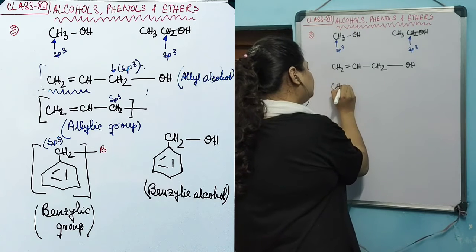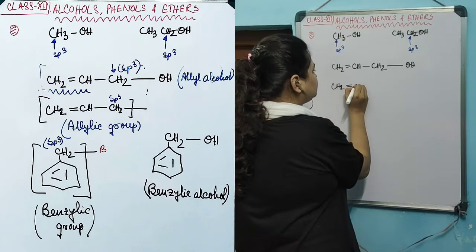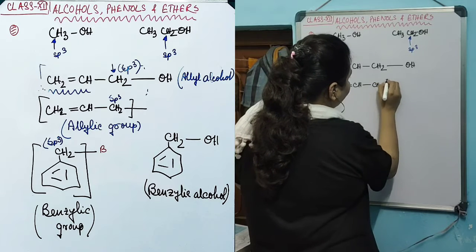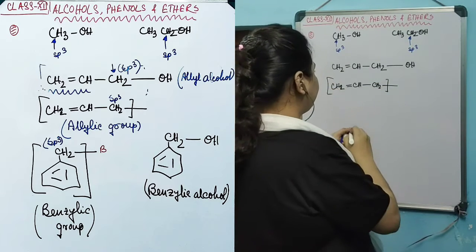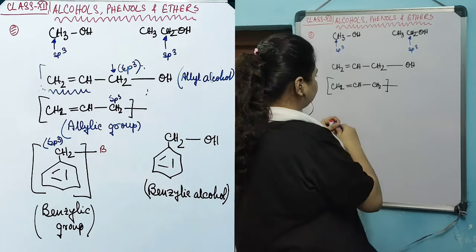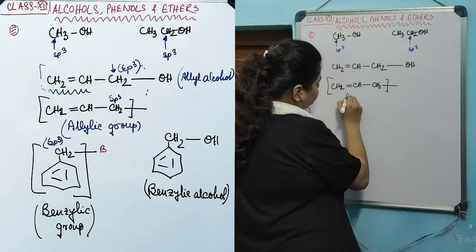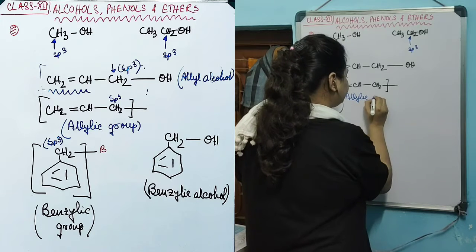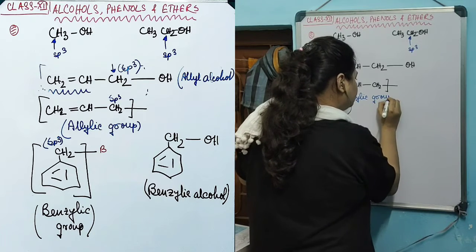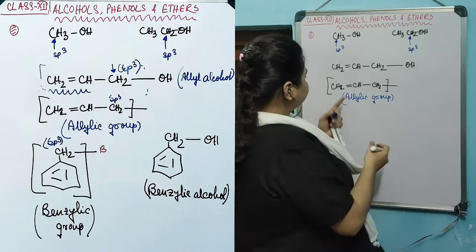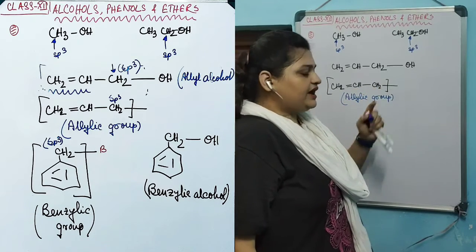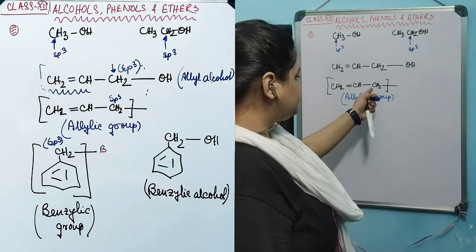This group as a whole is known as the allylic group or allyl group: CH2=CH-CH2 with a bond open on the CH2.